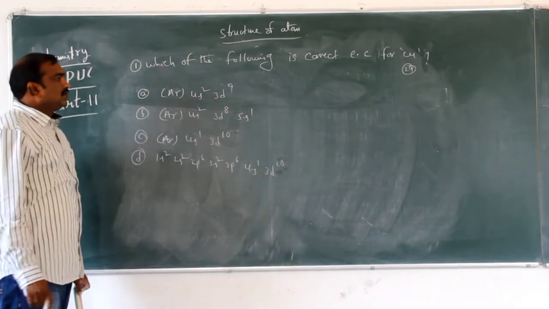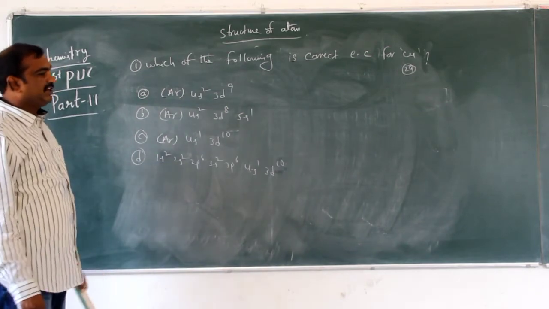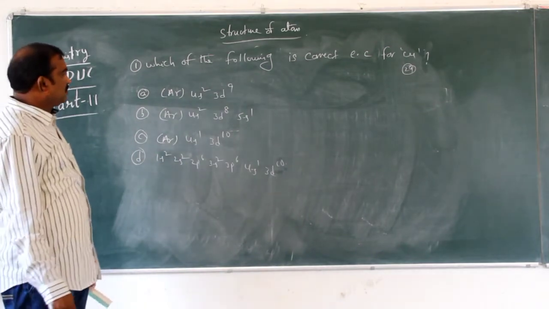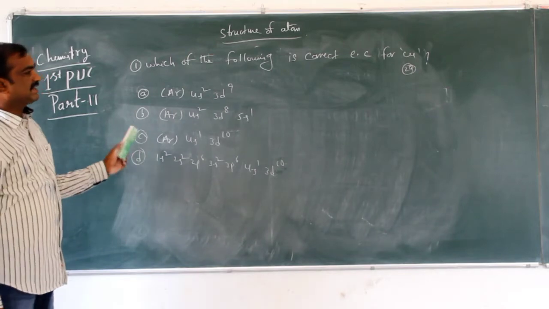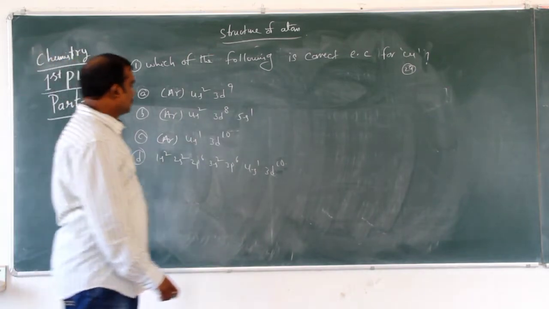So copper atomic number is 29. Which one is the correct electronic configuration for copper? That is the first question.